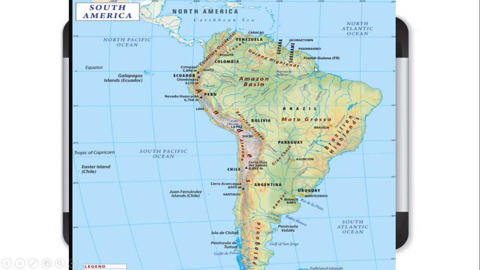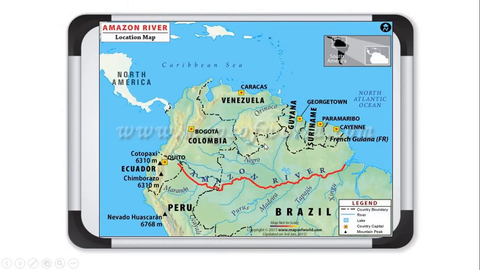These parts come under the Amazon basin. Understood about it? So look at the map very carefully. This is 0 degree, this is 10 degree north, this is 10 degree south. So this is the extent of the Amazon basin. 10 degree north of the equator, 10 degree south of the equator. Understood about it? Okay.